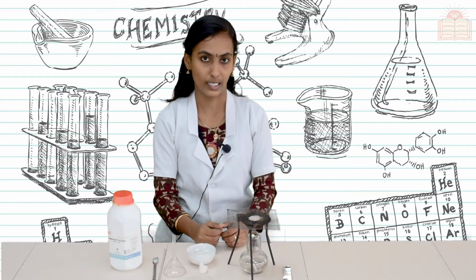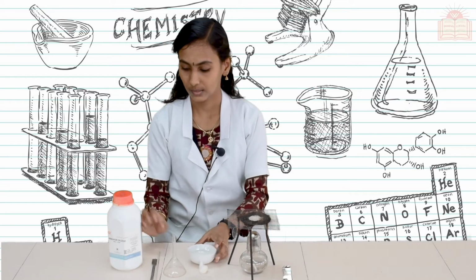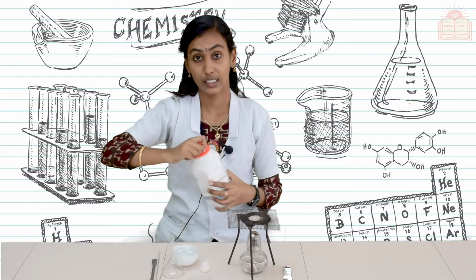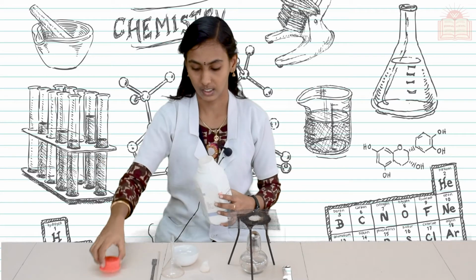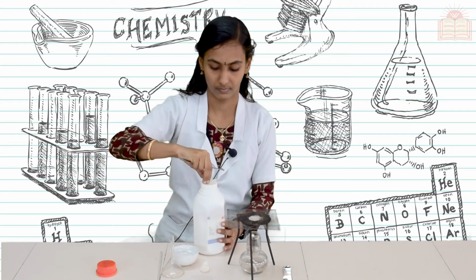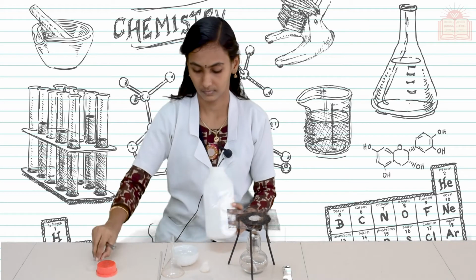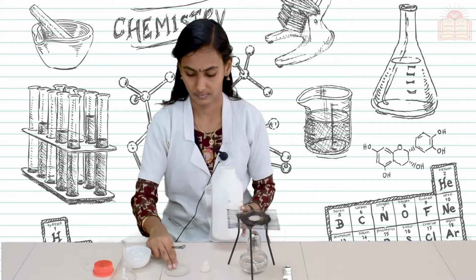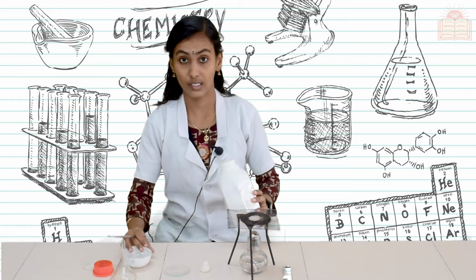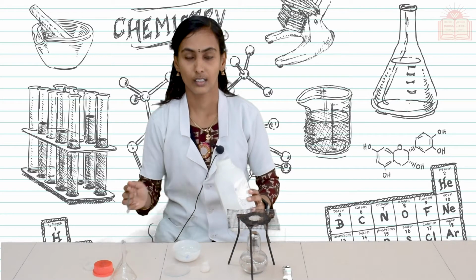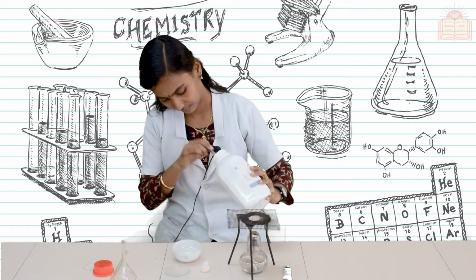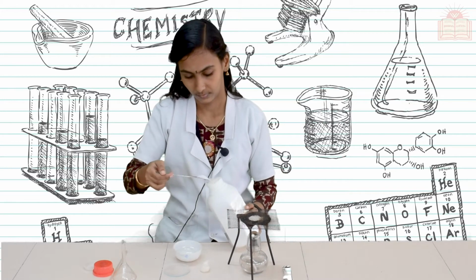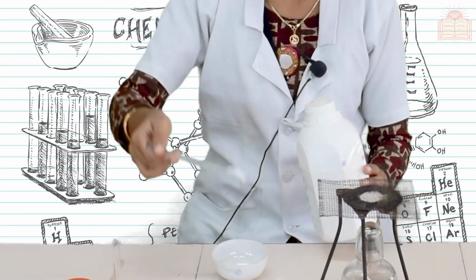Now, we will do this activity. First, we have to take some ammonium chloride, not in a watch glass, but directly in the china dish. It is a white color solid.